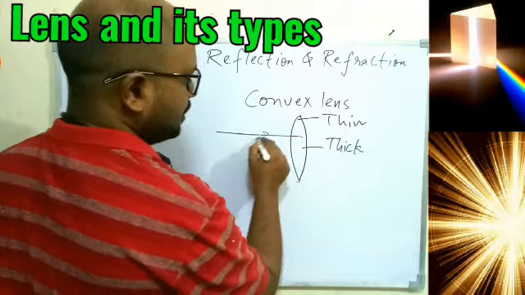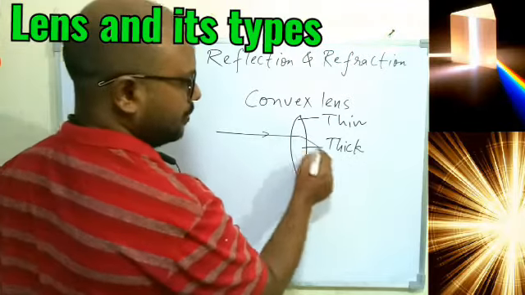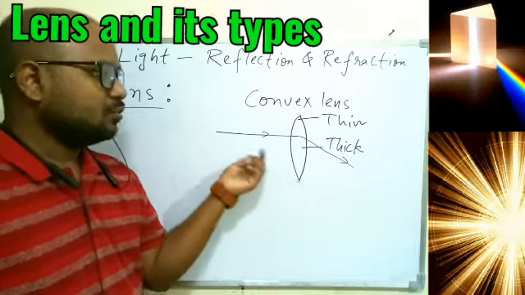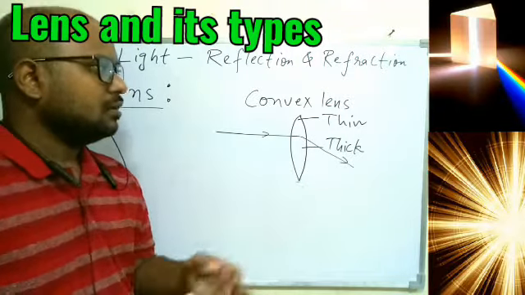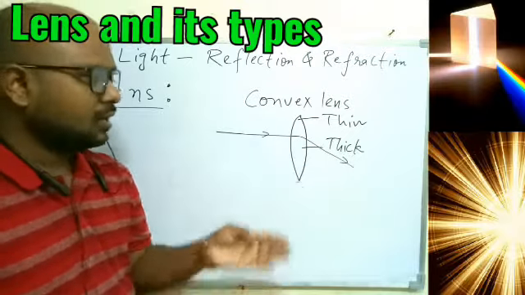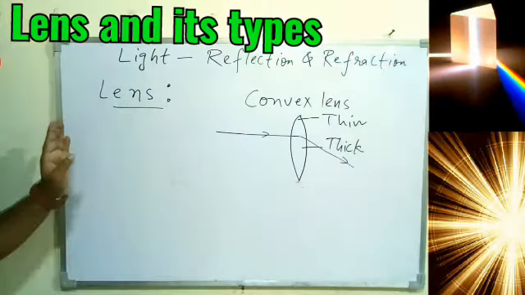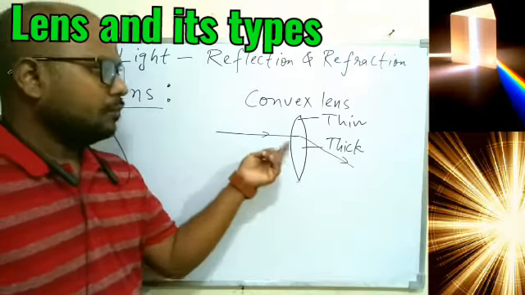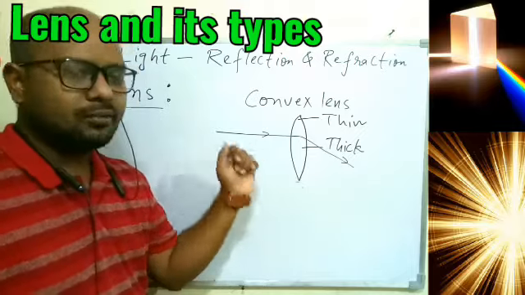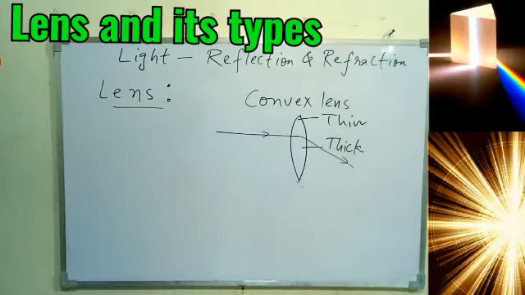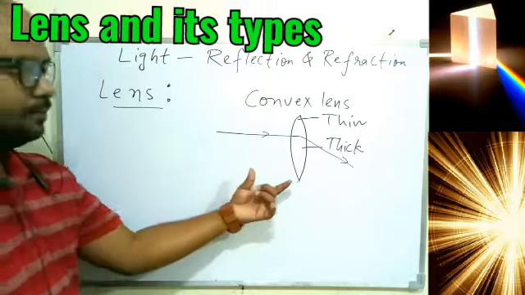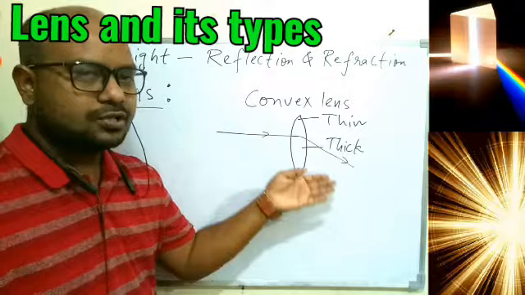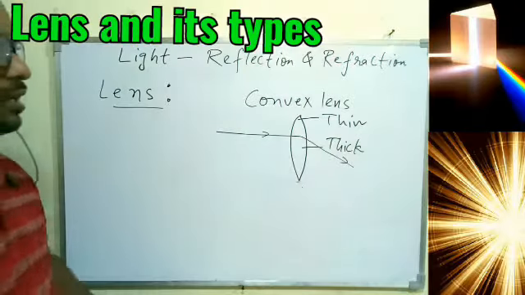Once the light passes through it, it will not pass straight away, it will bend the ray of light. So overall, with the help of the convex lens, we can bend the light, and in general the lens can either converge the ray of light or diverge the ray of light. So we can say the optical device that we have, that is the lens, is a transparent medium which basically converges or diverges the ray of light passing through it. That is the simple meaning of lens: it is just a transparent medium which can bend the ray of light, that is, it can either converge or diverge the rays of light passing through it.